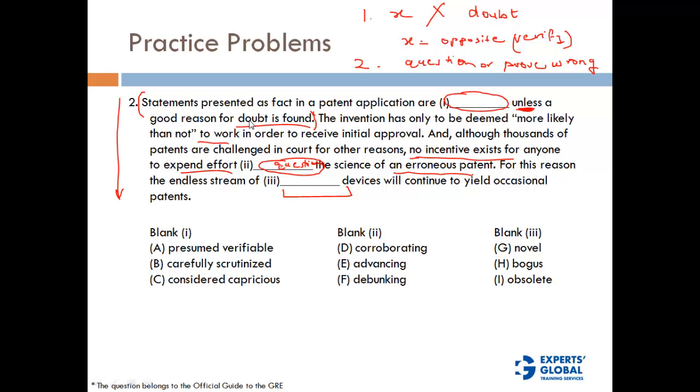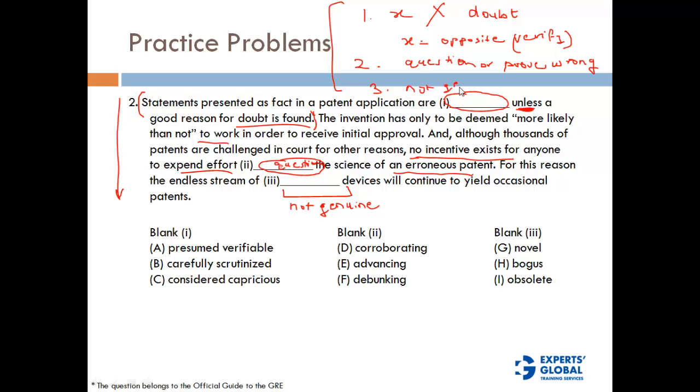So that is why there are going to be a lot of devices that have come from a patent that has a science that does not really work because no one has actually questioned it. That is the whole argument, right? So here we are going to say something not genuine or something that does not really work, right? Okay. Now we have an exact idea about all the three blanks, and we don't really have to connect them. So it's basically like a single blank question, right?